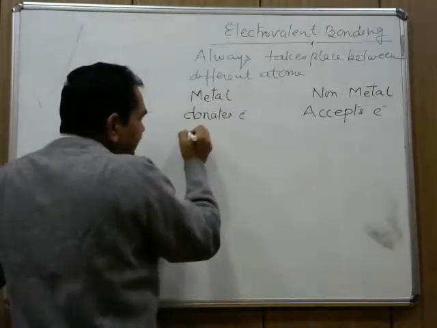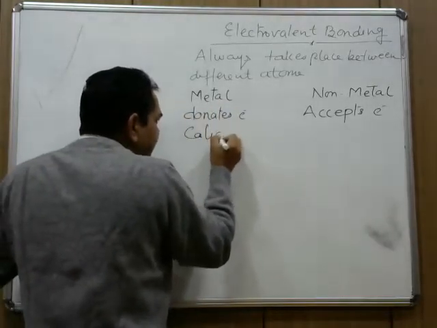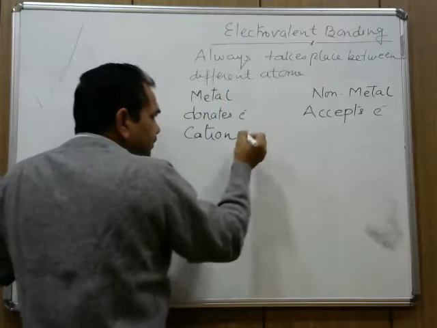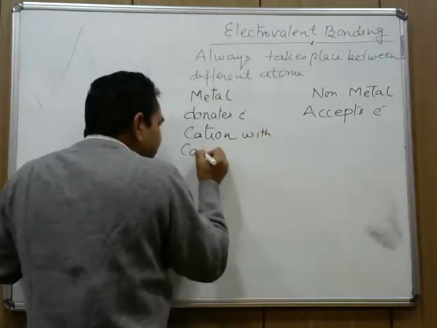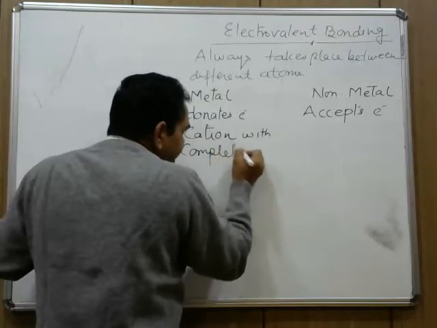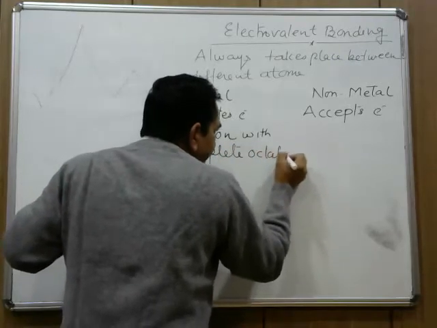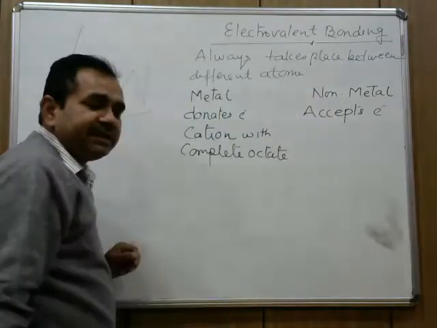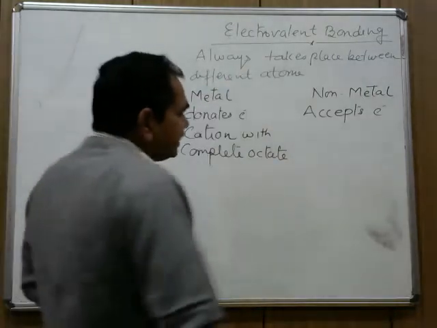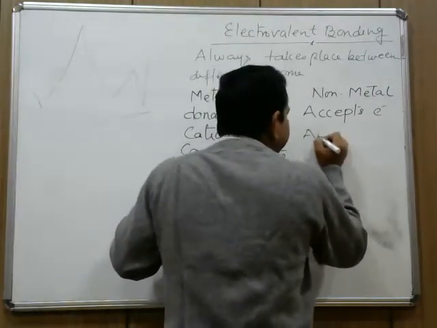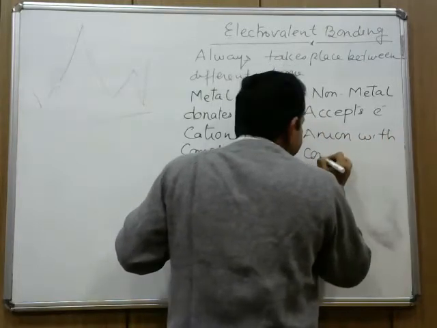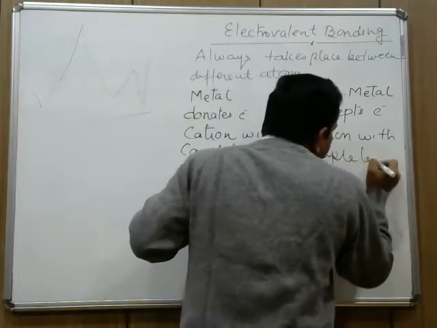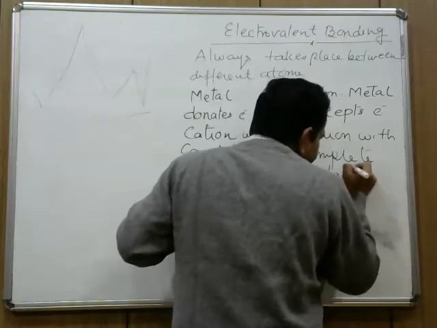After donation of electrons, the metal converts to a cation with a complete octet, and after accepting electrons, the non-metal atom converts to an anion with a complete octet.